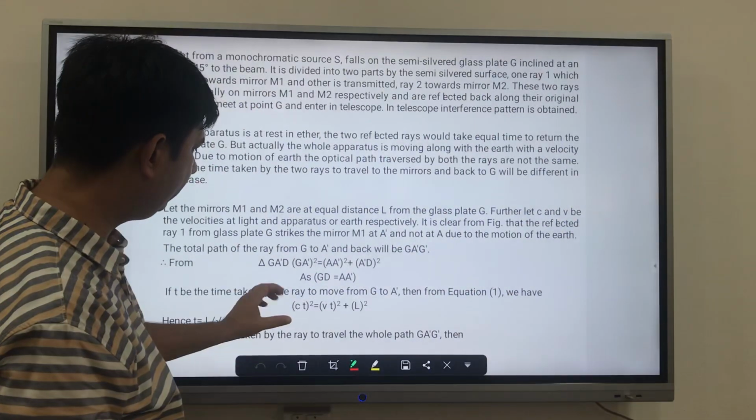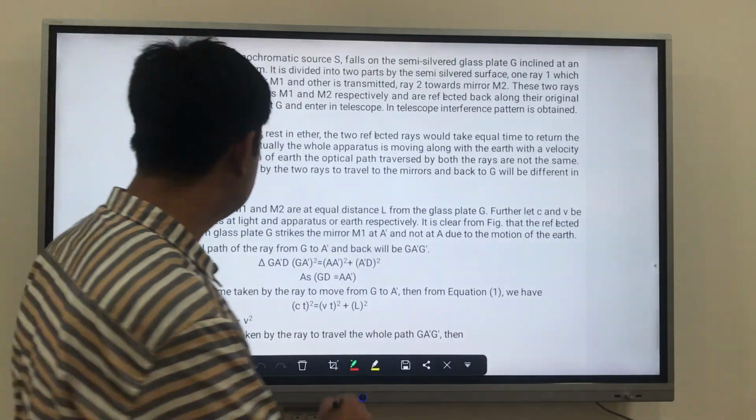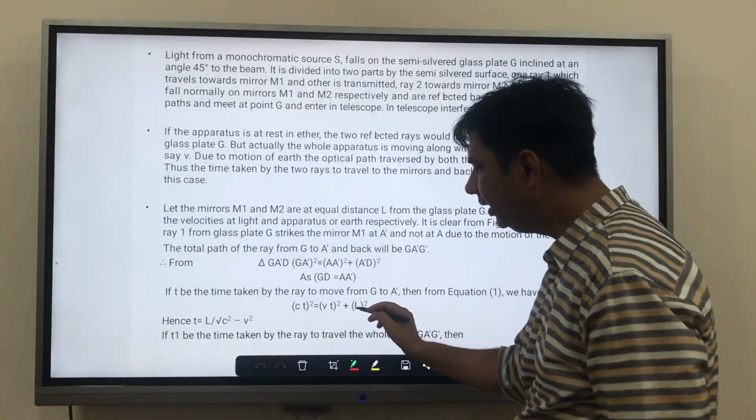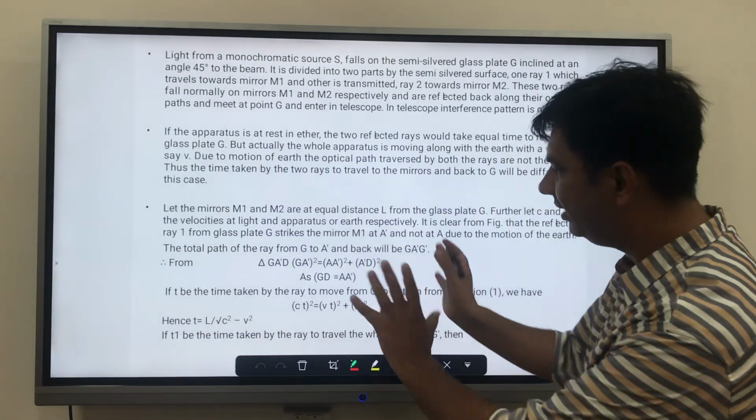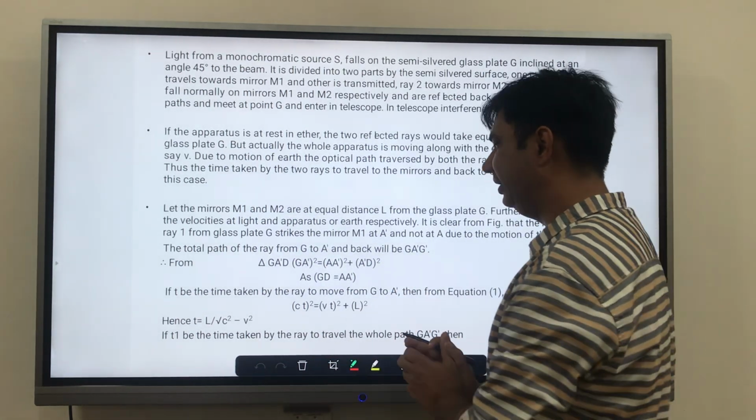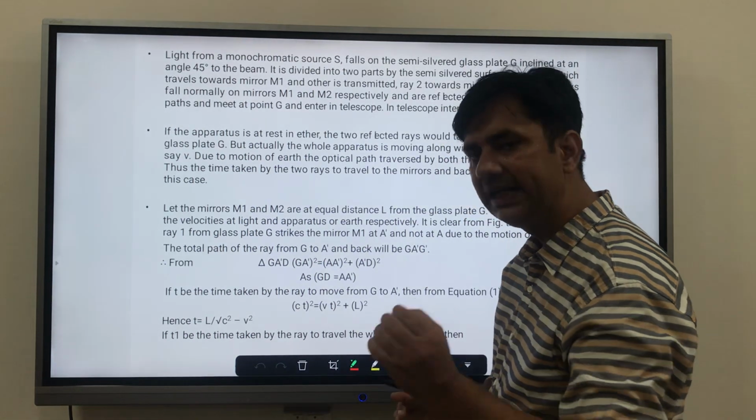So what we will get is Ct square is equal to Vt square plus L square. We will rearrange it and find the value of t from it.